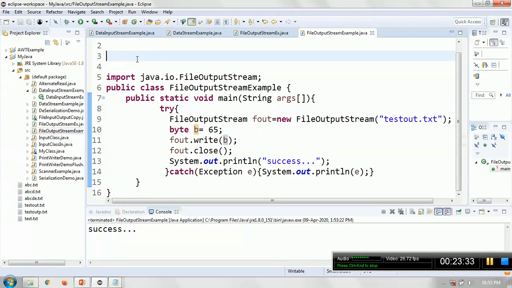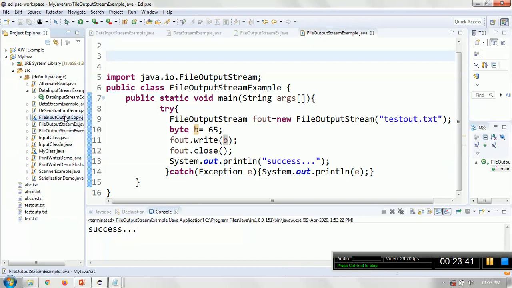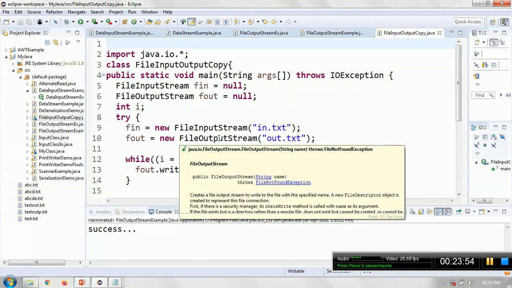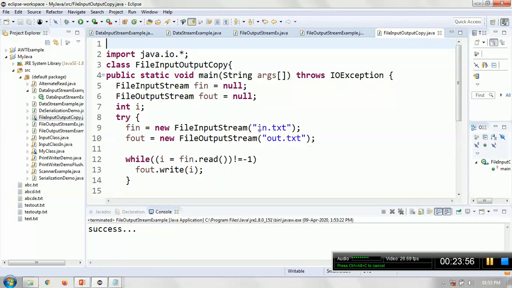Now the question is, how can you copy data from one file to another file using file input stream and file output stream? This is actually pretty simple. I will take two file stream objects fin and fout within the try block. What I did is I have assigned two files. One is in.txt that will be the input, and fout is out.txt that behaves as the output. So you are reading from in.txt and then you are copying the data to out.txt.